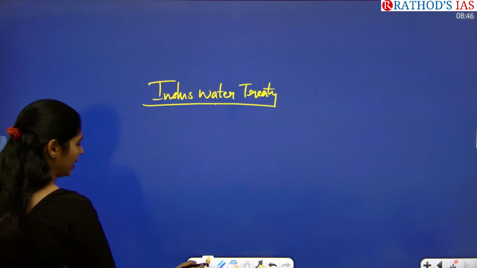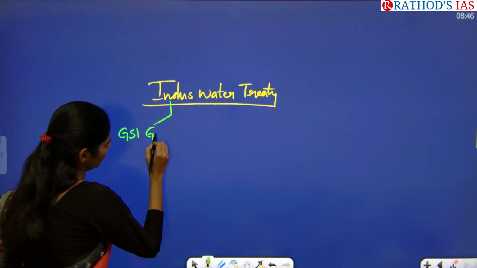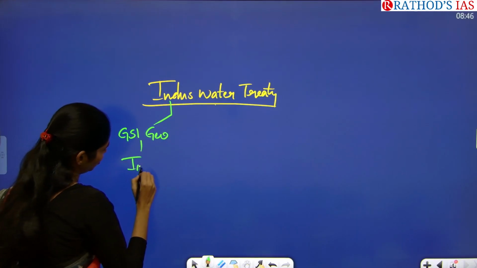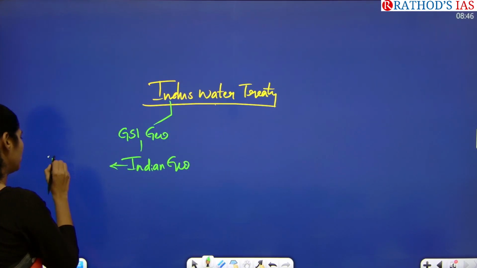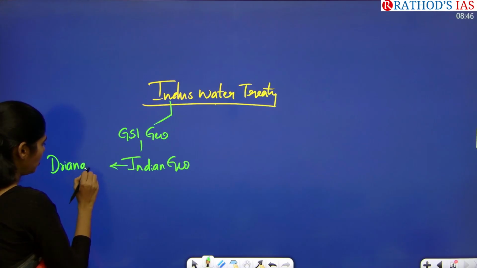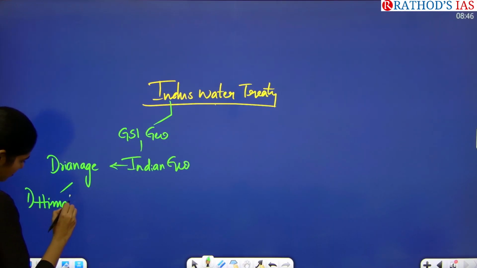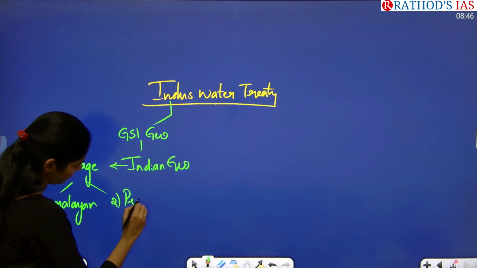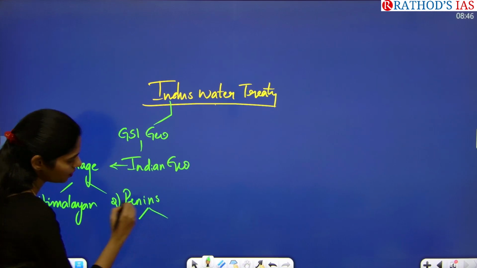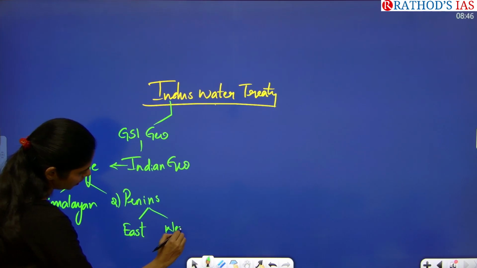So where can we connect this article in our syllabus? From GS Paper 1 under geography, I am talking about Indian geography. In Indian geography, you have this chapter of drainage. In this drainage or river system, we have two types of river systems. First one is the Himalayan river system, and the second one is the Peninsular river system. And this Peninsular system is again divided into east flowing rivers and west flowing rivers.